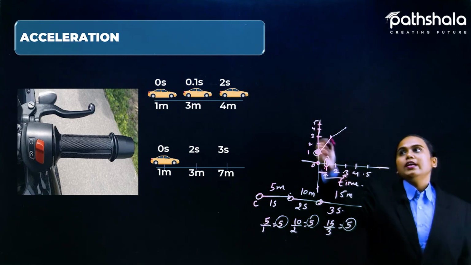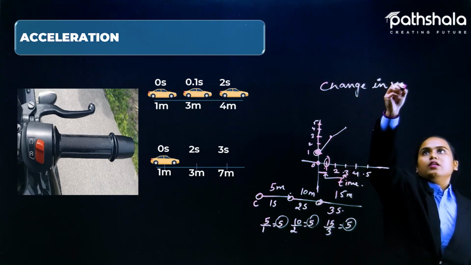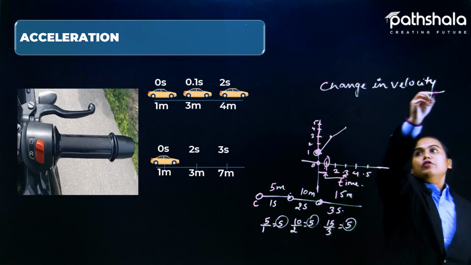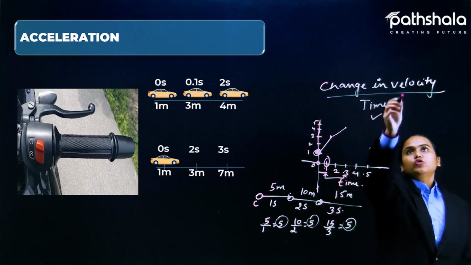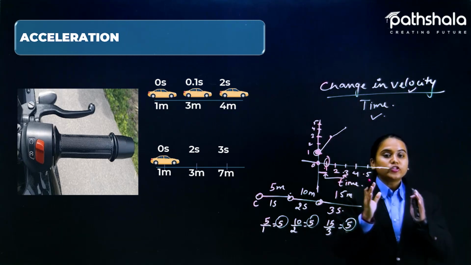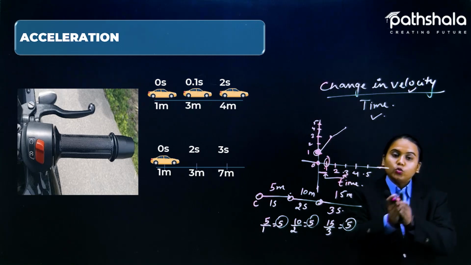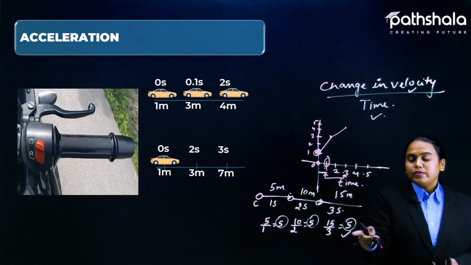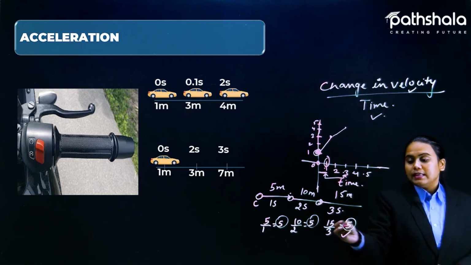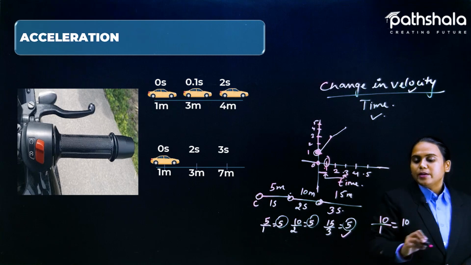Acceleration is actually the change in velocity with respect to time. Whatever time it takes to change from one velocity to another velocity. Earlier it is traveling with 5, let's suppose. Now if the result comes out such that it is covering 10 meters in 1 second, then 10 divided by 1 gives you 10 meters per second.